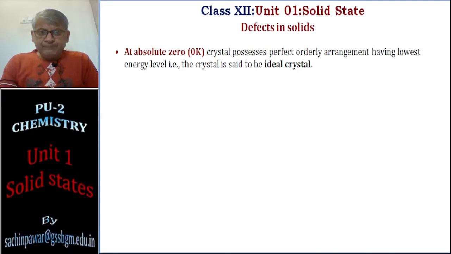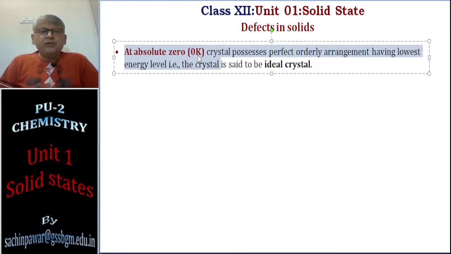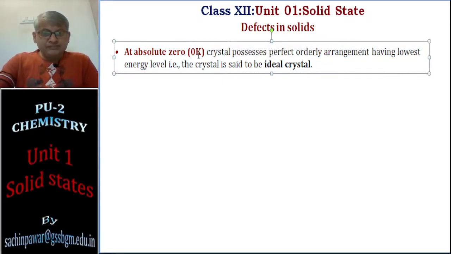Let's begin. When I want to prepare an ideal crystal, at absolute zero temperature only is it possible to have a perfect orderly arrangement of particles, leading to a perfect or ideal crystal.